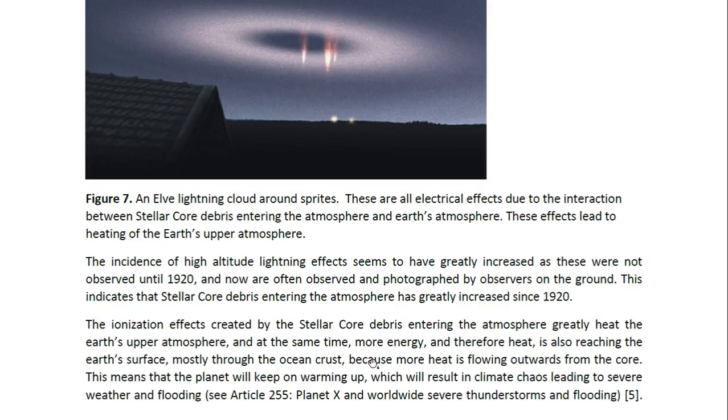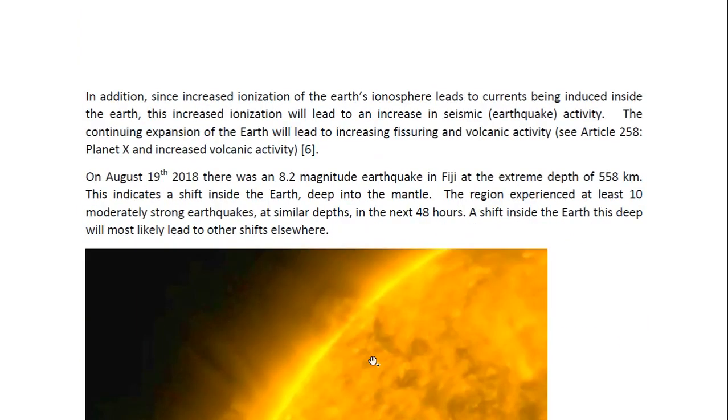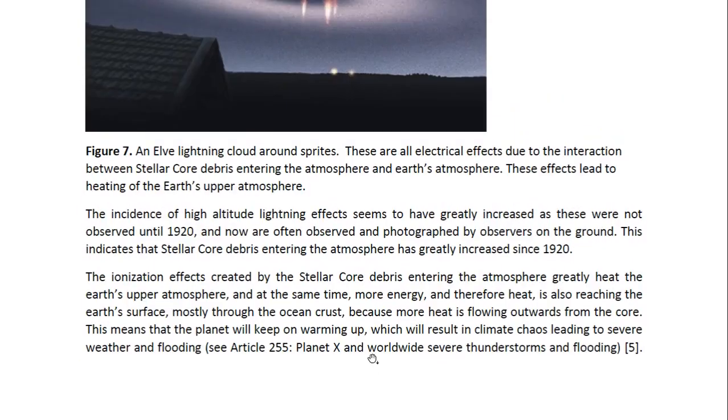The incidence of high-altitude lightning effects seems to have greatly increased, as these were not observed until 1920 and now are often observed and photographed by observers on the ground. This indicates that stellar core debris entering the atmosphere has greatly increased since 1920. The ionization effects created by the stellar core debris entering the atmosphere greatly heat the Earth's upper atmosphere, and at the same time more energy and therefore heat is also reaching the Earth's surface,